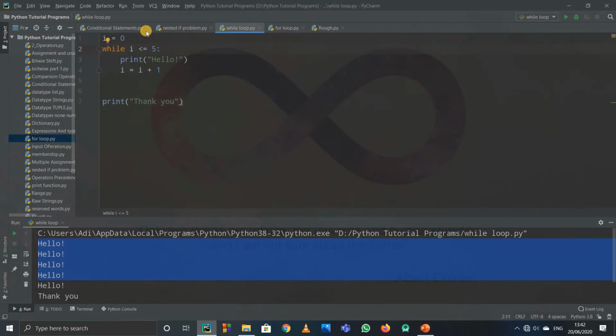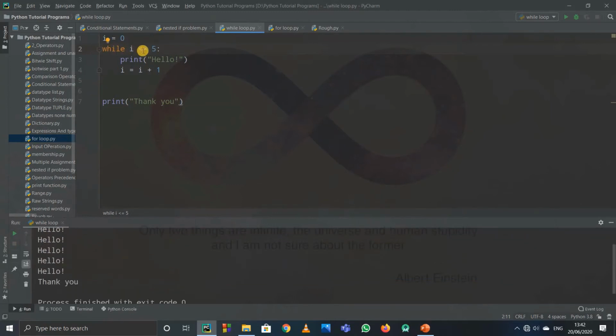So when it is equal to, then i will be 0. So 0, 1, 2, 3, 4 and 5. So that is 6 times. So when I run it, it will print out hello 6 times. So see, when i is equal to 5, then it will print hello again.